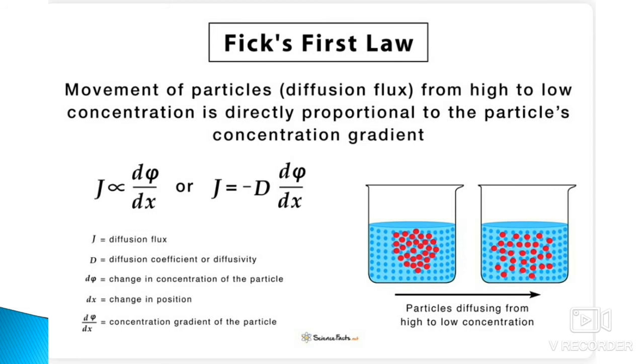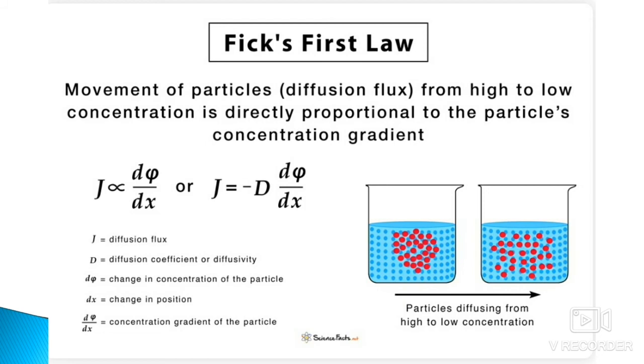So according to the law, the movement of particles from higher to lower concentration is directly proportional to the particles' concentration gradient, which means d psi by dx. The abbreviations have been described: the diffusion flux J, the diffusion coefficient or diffusivity D, and d psi by dx.